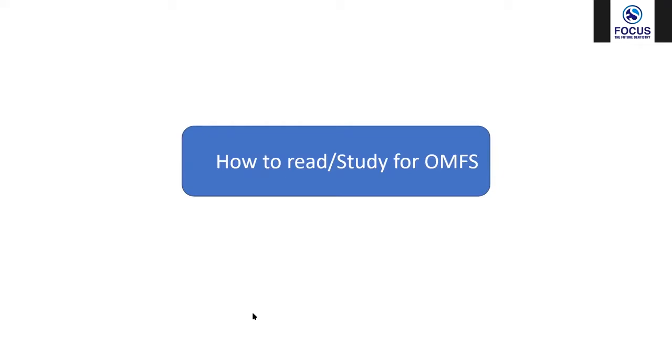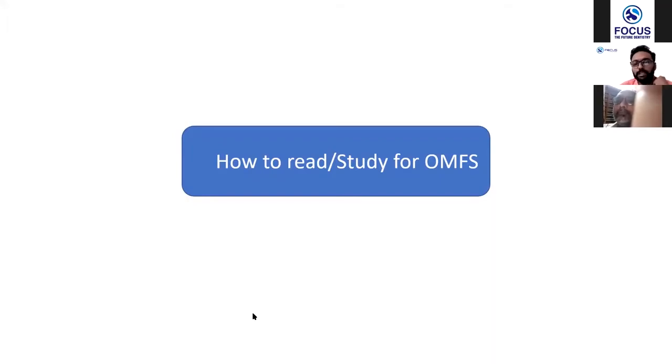Okay, don't spend hours and hours digging in big textbooks. Instead, spend quality time reading the old question papers and find out relevant topics, or read relevant topics which you feel that you are not very good at, or which you feel that I don't know anything about this particular topic. Those topics you can just refer to some textbooks which you feel are easier for you to understand, rather than mugging up all the stuff. You can have a slight bit of understanding that will make things easier for you.